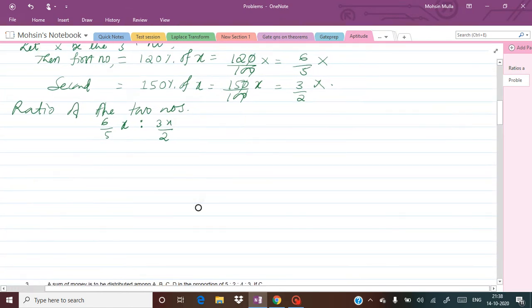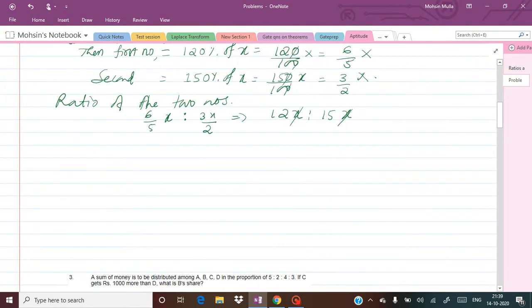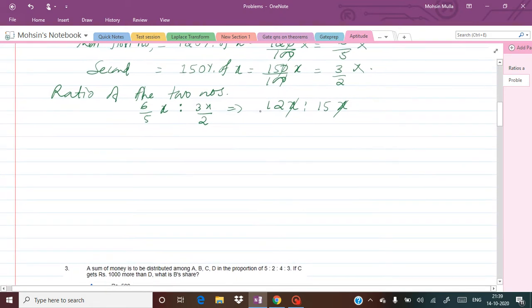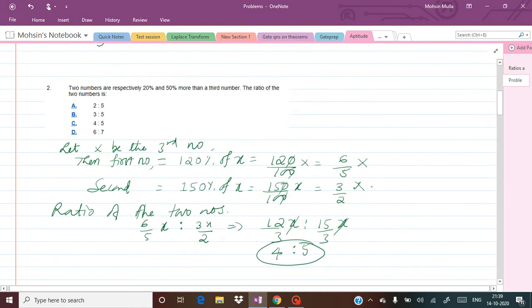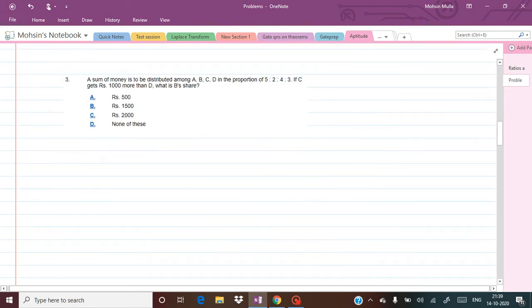So 2 I will take to the left hand side, 5 I will take to the right hand side. So it will be 12x is to 15x. Okay, so x is common, so we will remove that. So again here in 12 and 15 what is common? That is 3. So if you take that 3 common here, divide by 3 on both the sides, so you are going to get 4 is to 5. So this is the required answer, 4 is to 5. Okay, so that is the solution for the second problem.